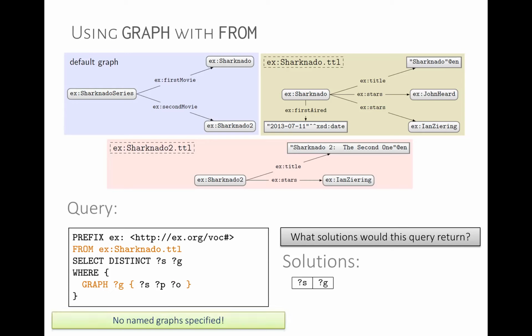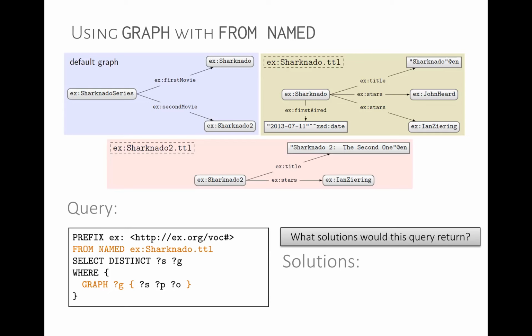So no named graph specified. If we write from named Sharknado.ttl and then we apply graph, we're going to load this not as the default graph, but as a named graph. Then we're going to query this graph G here, and we're looking for the distinct subjects and the names of their graphs. So we have a named graph loaded, Sharknado.ttl, and then we run this query.